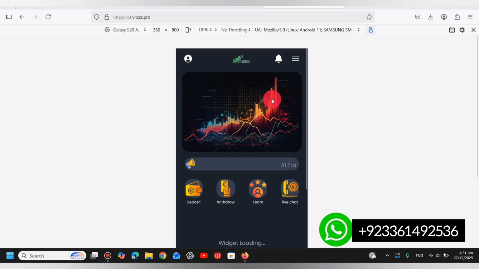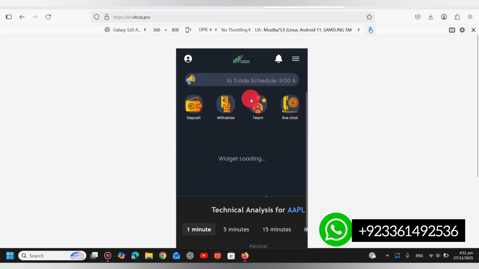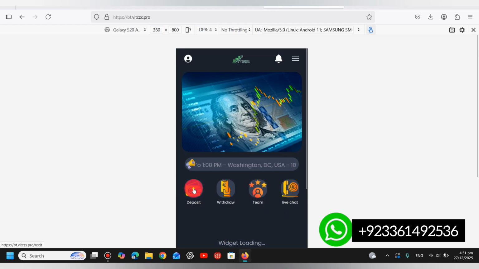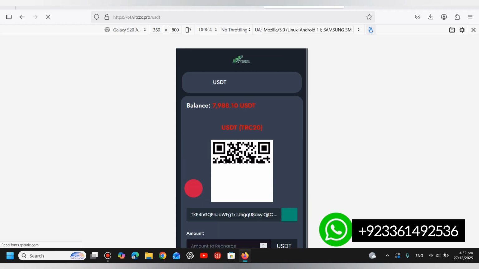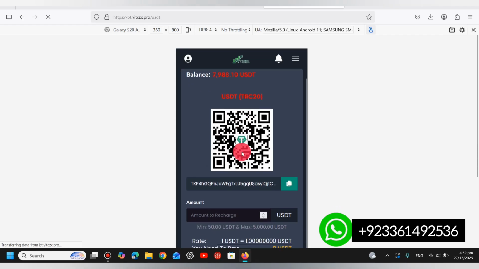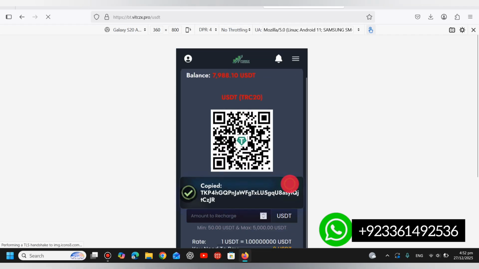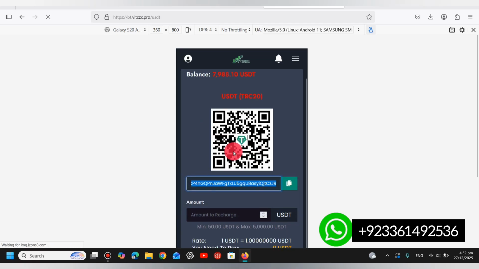So viewers, now we have logged into our account. This will be the user account of the website, and here is the deposit section. You can enable multiple deposit gateways on the site. So as you can see, this is the deposit section. From here the user can add their deposit details from the admin panel, and the user will deposit on this website.